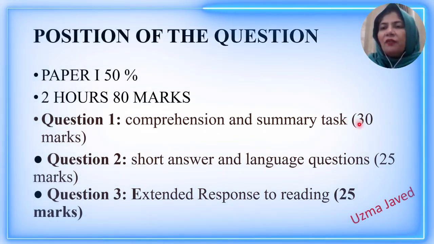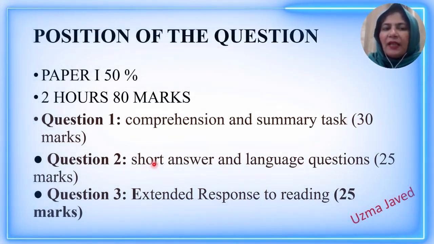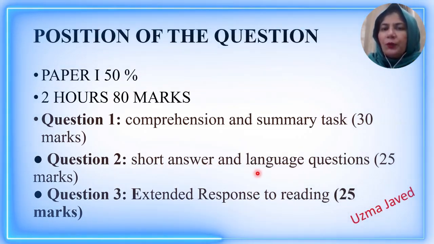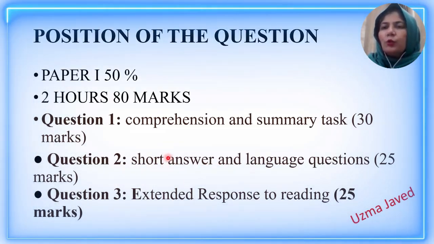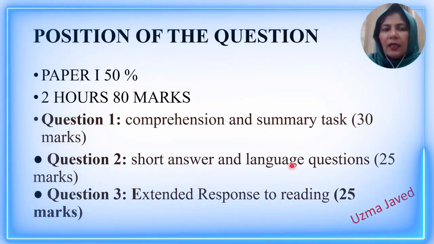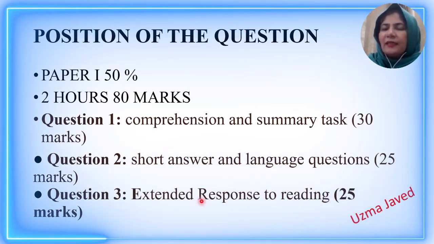Both of them carry 15 marks each. Second question, it's a short question and a language question which is called 2D, and the short question is called 2C. 2C has 10 marks and the language question has 15 marks, a total of 25 marks. And the last question is called extended writing, which carries 25 marks.